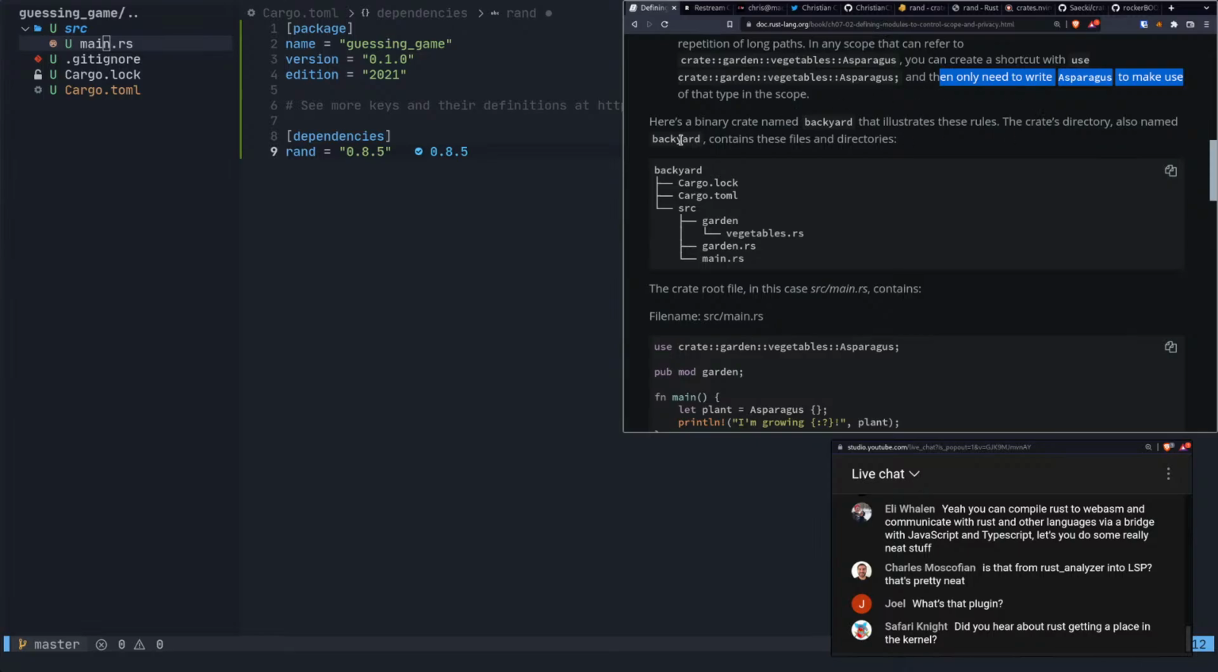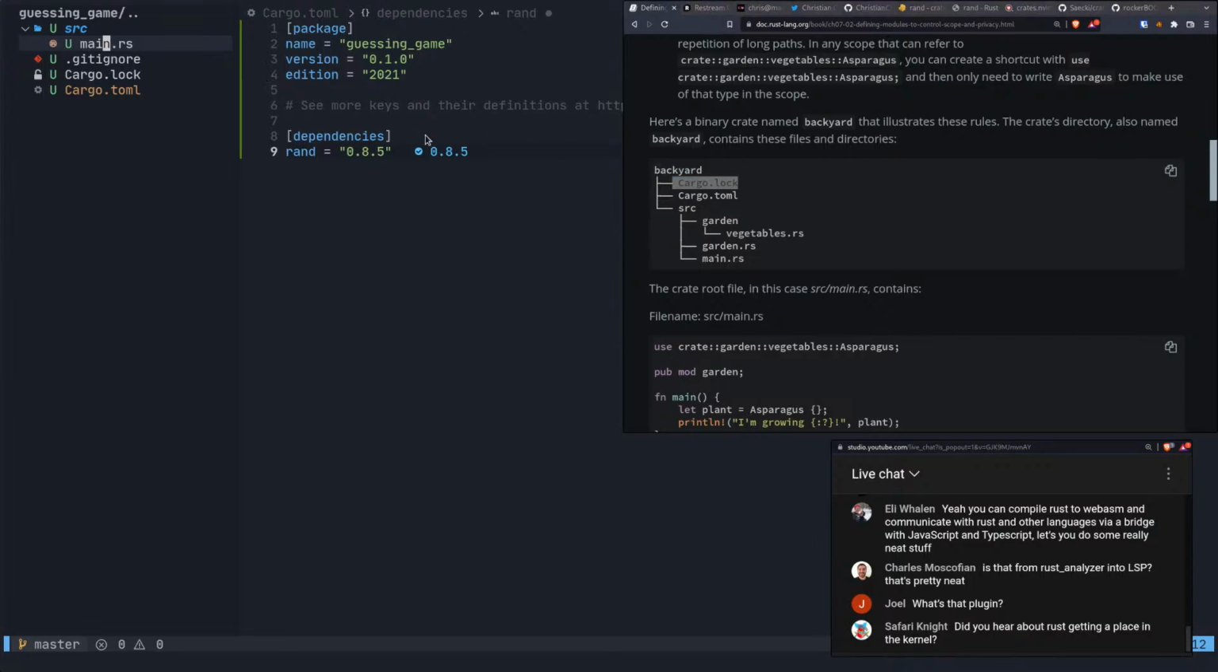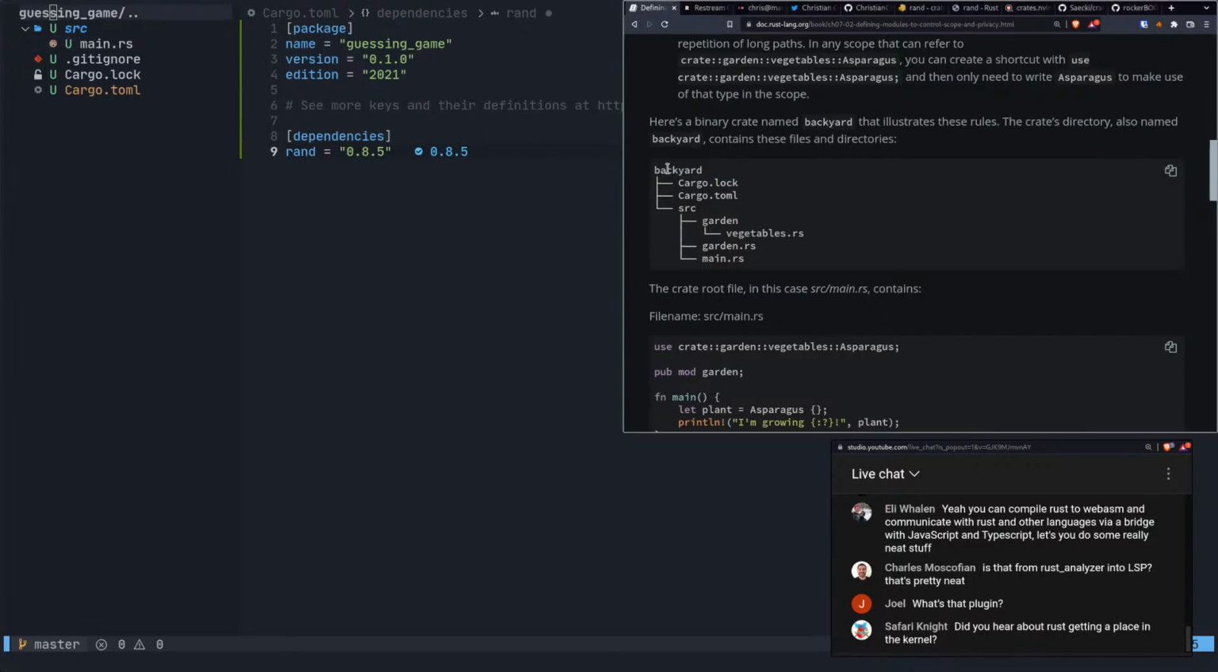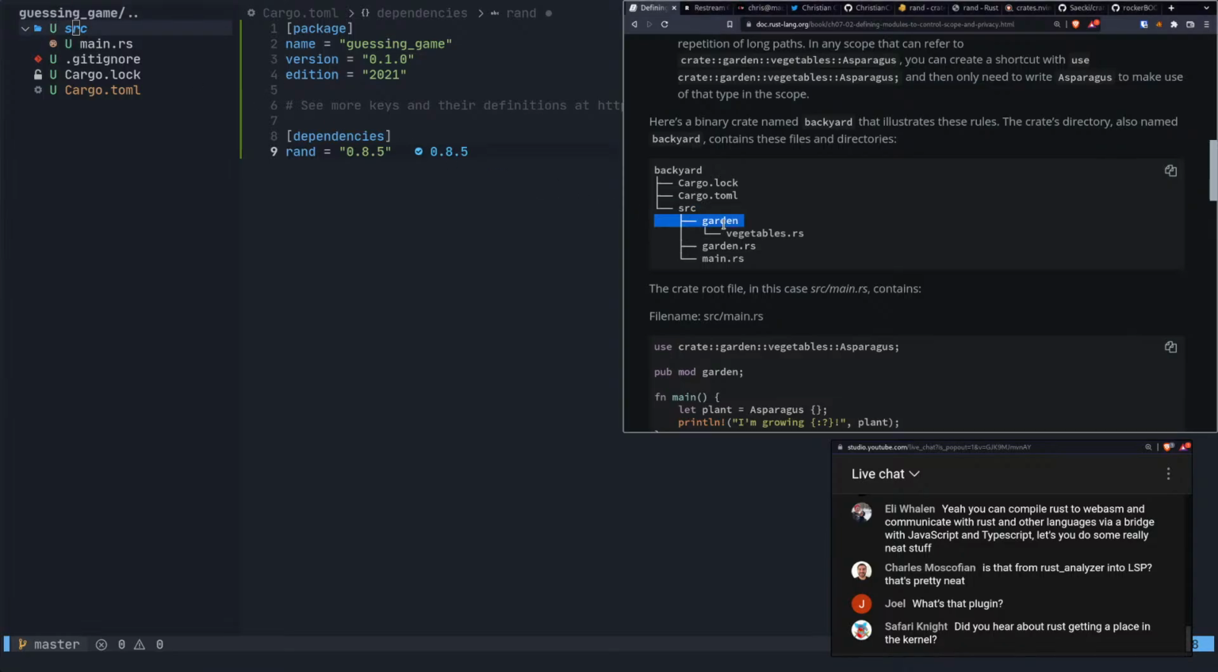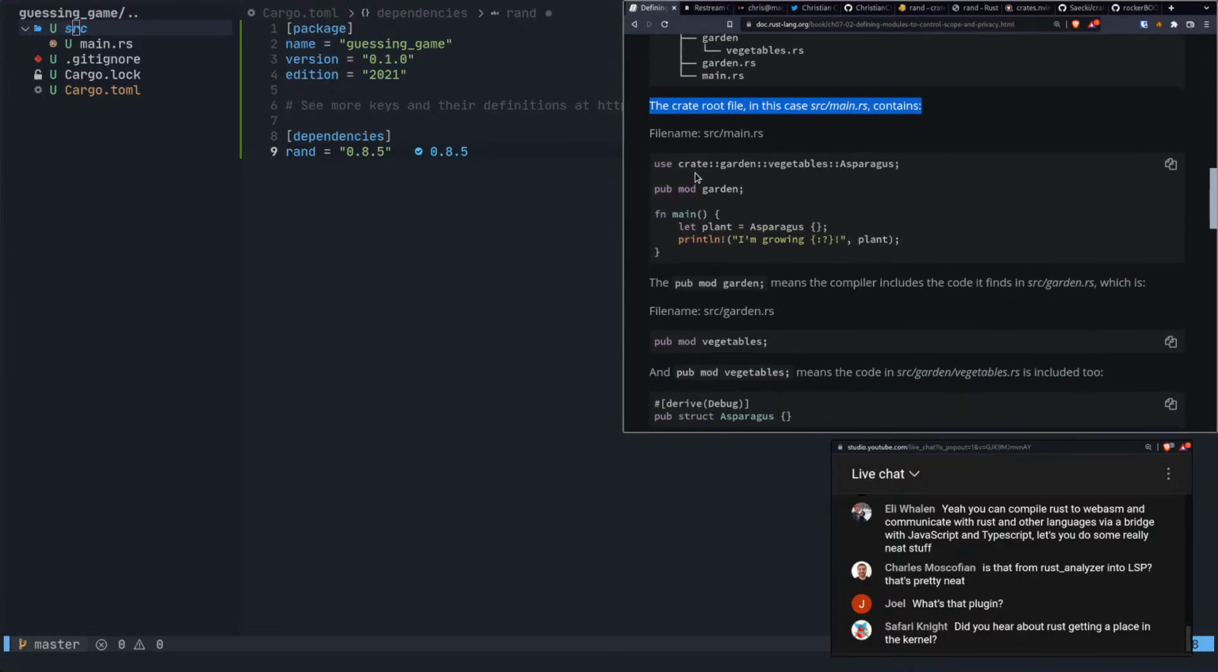The crate's directory, also named backyard, contains these files and directories. So we have a folder named backyard. We name the entire thing backyard. Then we have the Cargo.lock and the Cargo.toml. Under that we have our source directory, and under that we have a module called garden. And then this is a submodule path for vegetables.rs. And then this is the crate root, basically the root module. And so this will contain this stuff here.